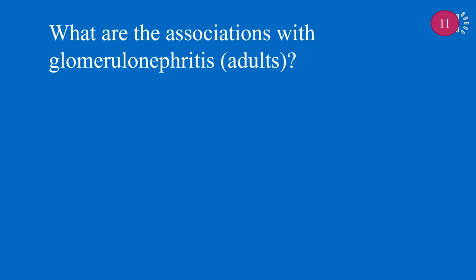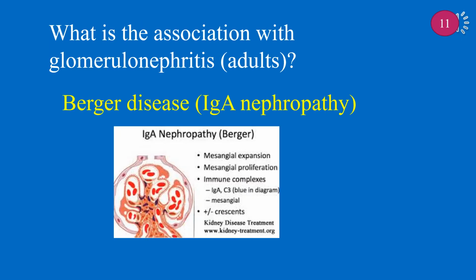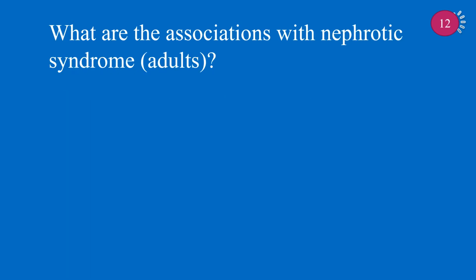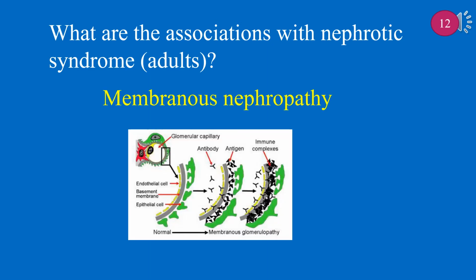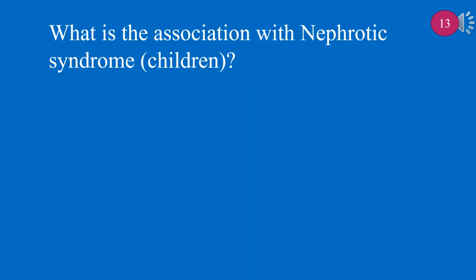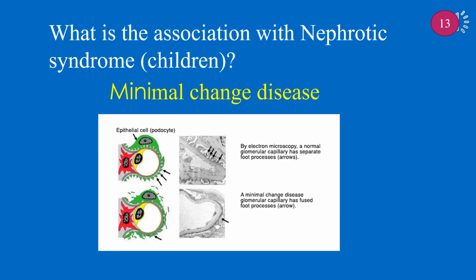What is the association with glomerulonephritis in adults? Berger disease, IgA nephropathy, is associated with glomerulonephritis in adults. What are the associations with nephrotic syndrome in adults? Nephrotic syndrome in adults is associated with membranous nephropathy. What is the association with nephrotic syndrome in children? Minimal change disease is associated with nephrotic syndrome in children.